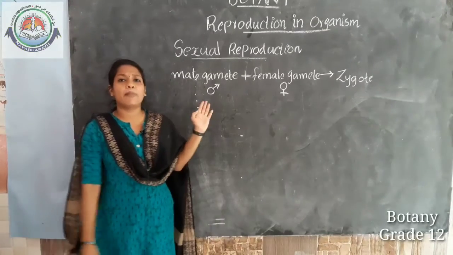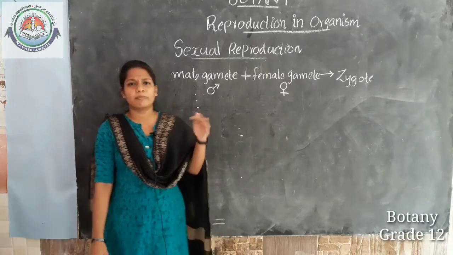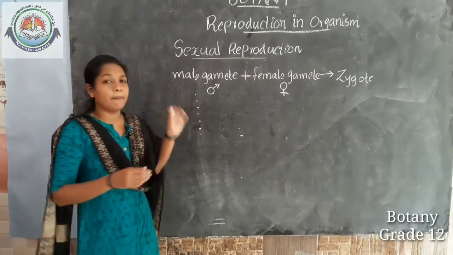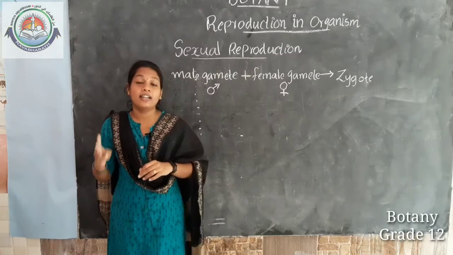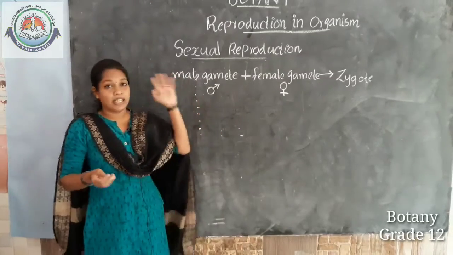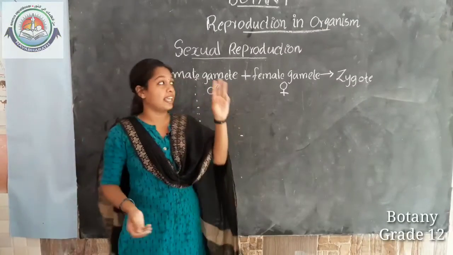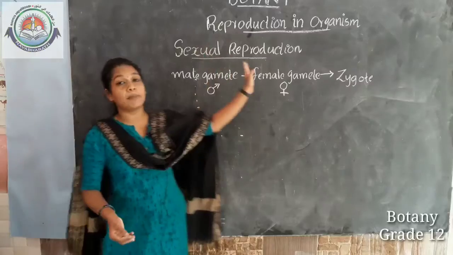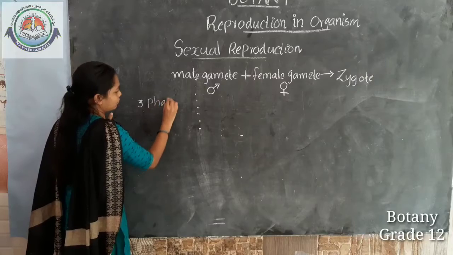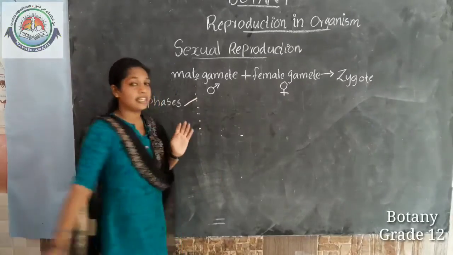It is an elaborate, complex and slow process compared to asexual reproduction, a much more complex process. There are mainly 3 phases in the life cycle of sexually reproducing organisms. Now you see what the phases are. The first phase is the juvenile phase.